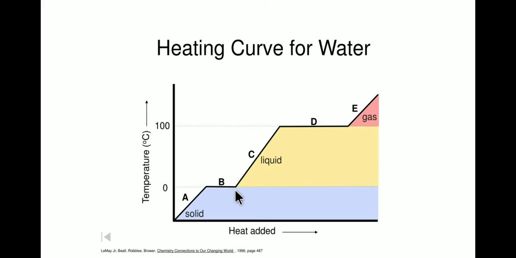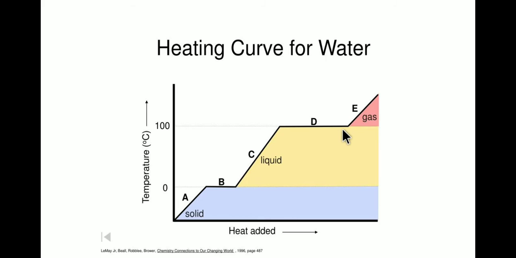When the entire mass of ice melts and forms water, from that point onwards, from 0 degrees Celsius, if more heat is added, then the liquid water will rise in temperature and slowly reach 100 degrees Celsius. Again, until the entire mass of liquid gets converted into vapor, the temperature remains fixed at 100 degrees Celsius.